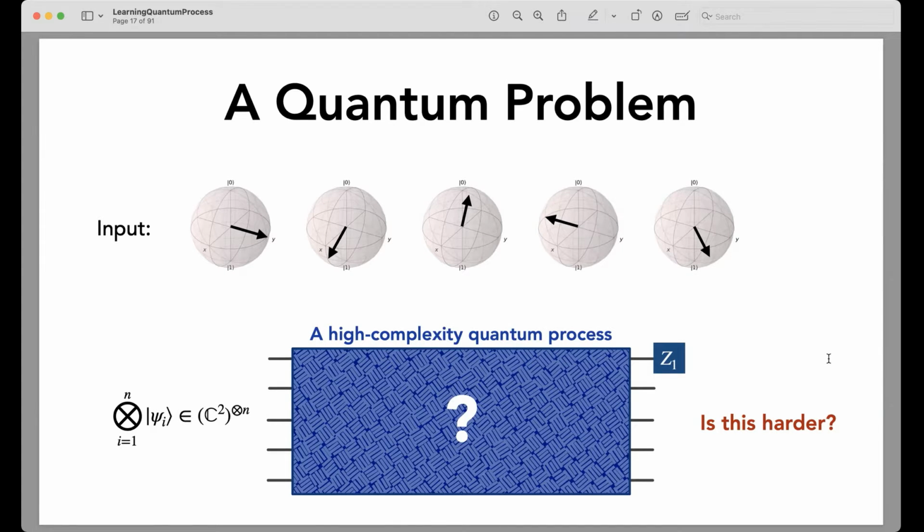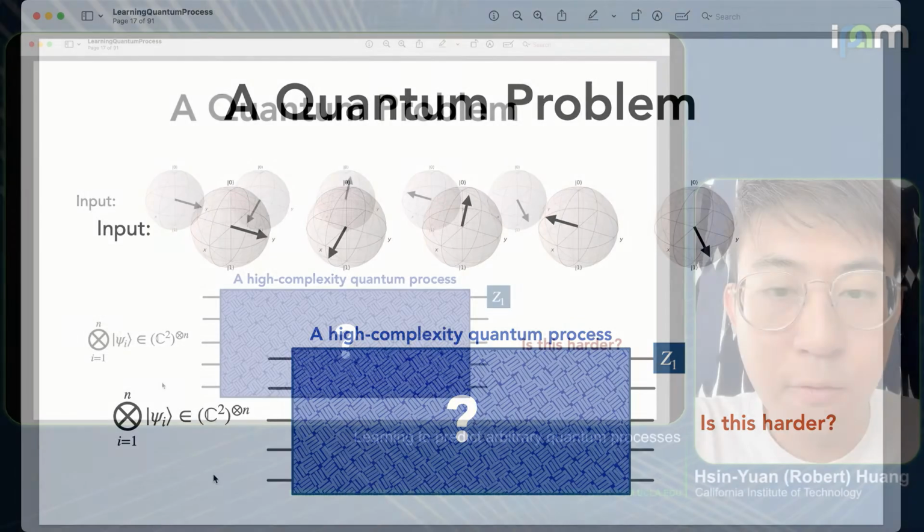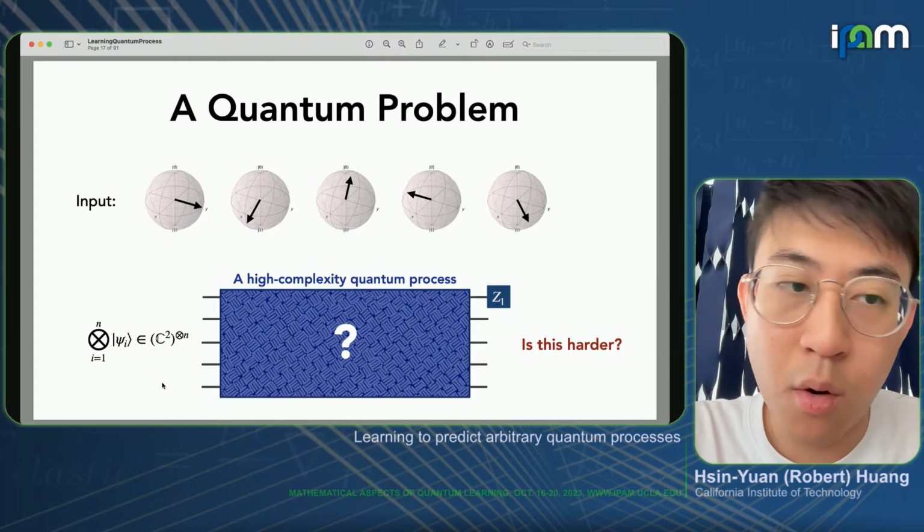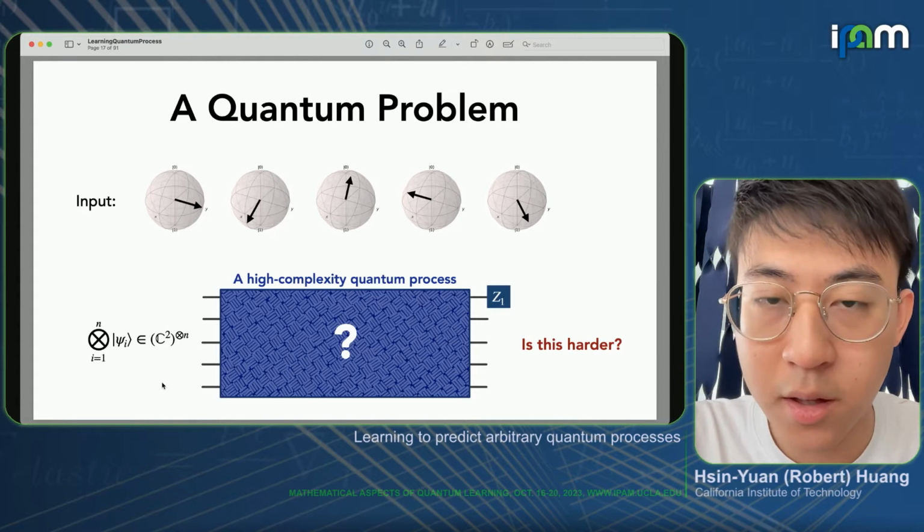We can then look at a closely related quantum problem, where now the classical Boolean circuit is replaced by a quantum process. And the input, instead of being a classical bit string, we consider a quantum product state. So now one question is, for this closely related problem, or one can think of it as a quantum version of the problem, is this harder than the classical problem?